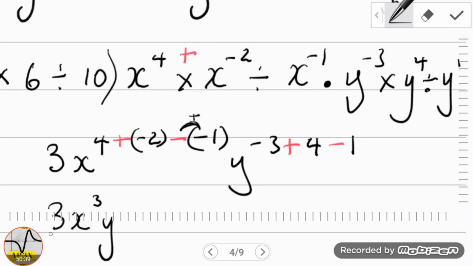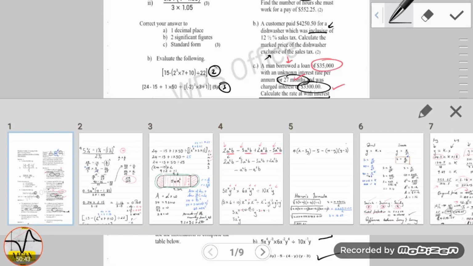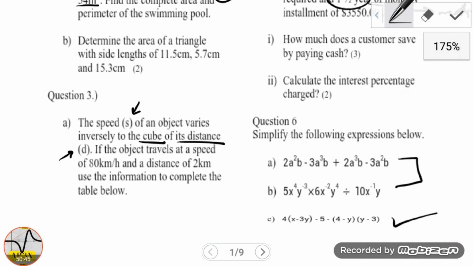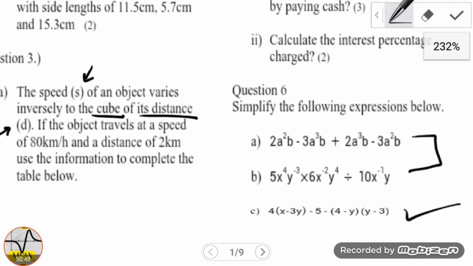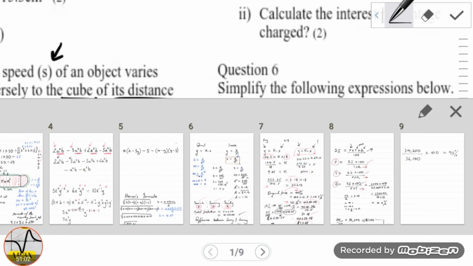Now I may have made a mistake. I think that was minus 1. Let me just go back to look at the problem. I think it was minus 1, was it? Okay, it was actually 1. So this is going to be minus 3 plus 4 is 1, 1 take away 1. So yes, it is in fact a 1.